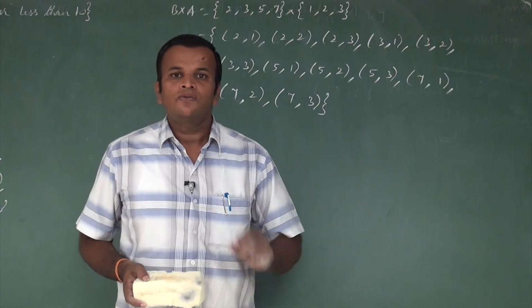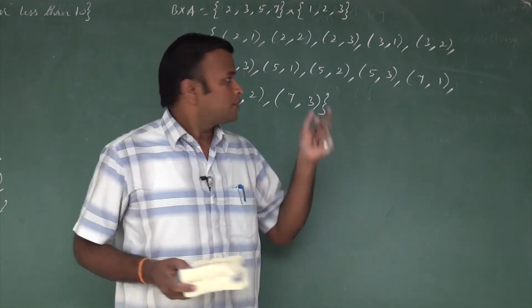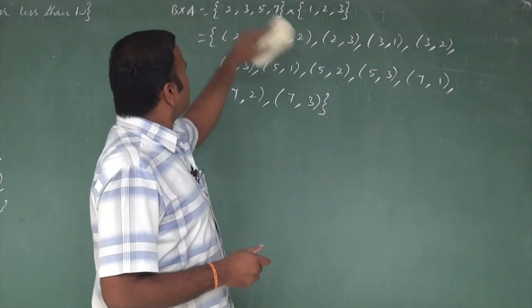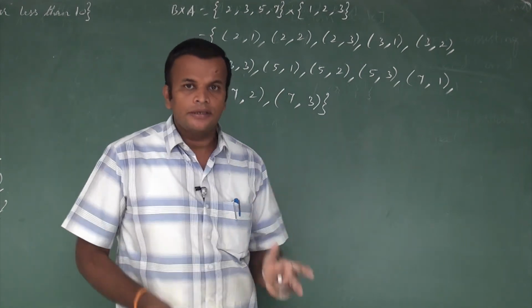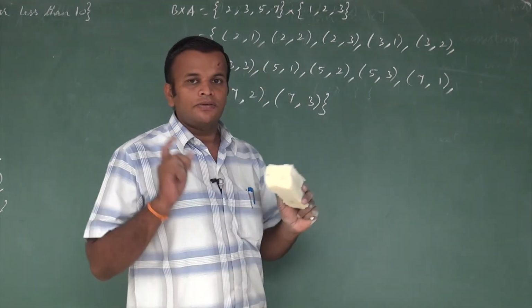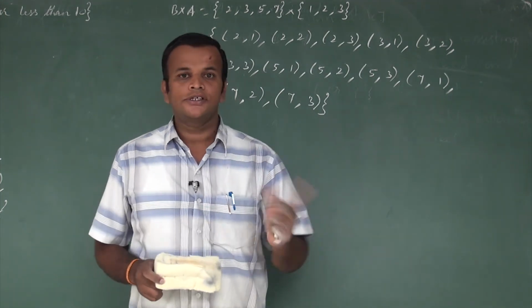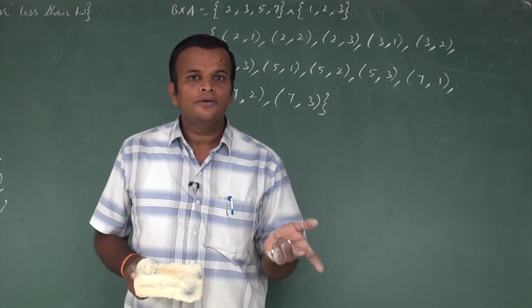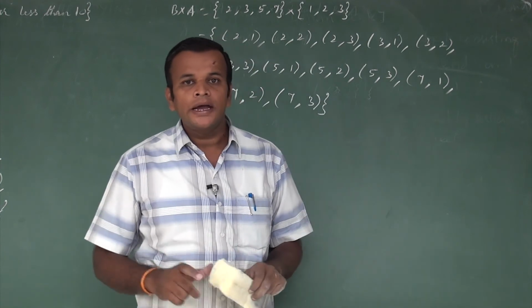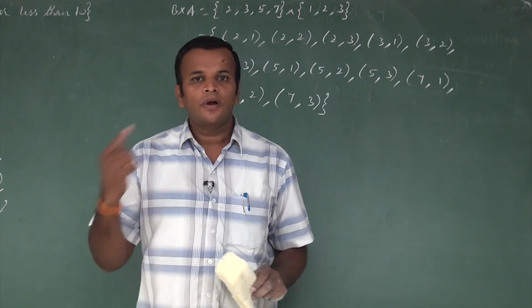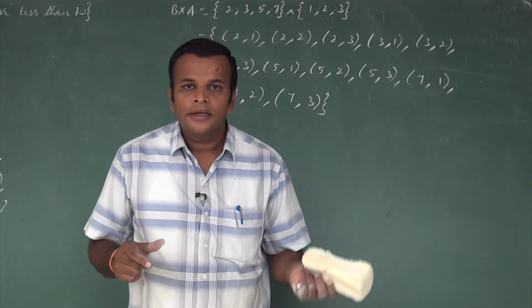If you try to find the Cartesian product of these sets, if you have a doubt, I will tell again once more, the cross product or the Cartesian product of any two sets. It is very easy, if you understand. So I will take 3 sums on the Cartesian product of two sets. The Cartesian product of two sets is possible when, first of all, these two sets should not be empty sets. If any one of the sets is an empty set, the Cartesian product is also an empty set.